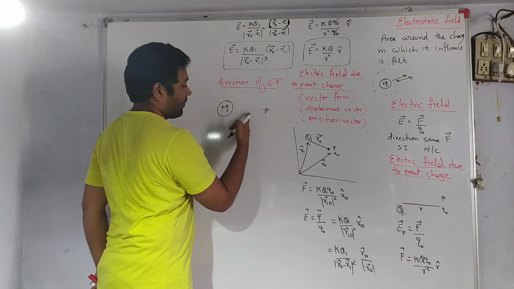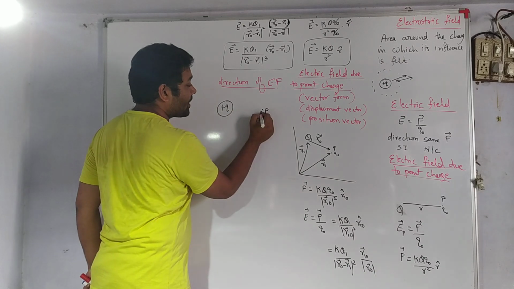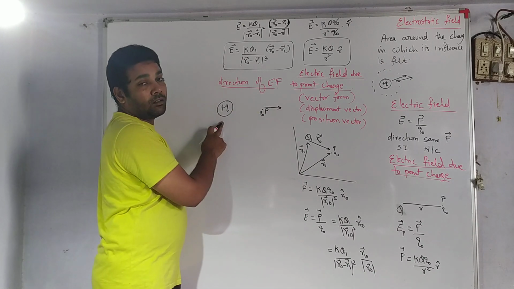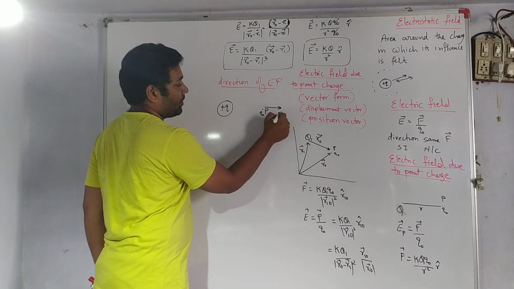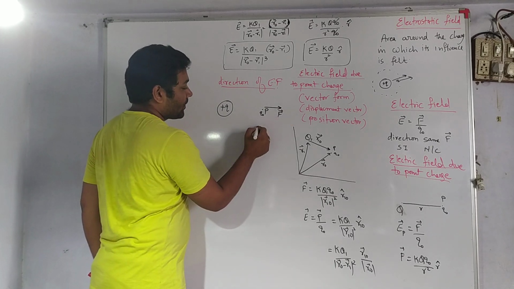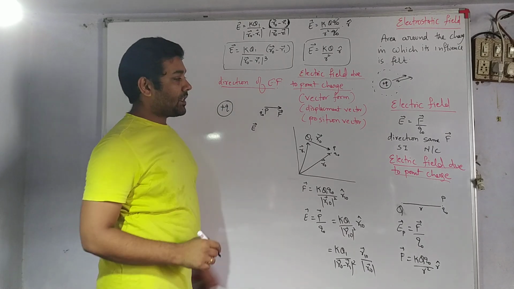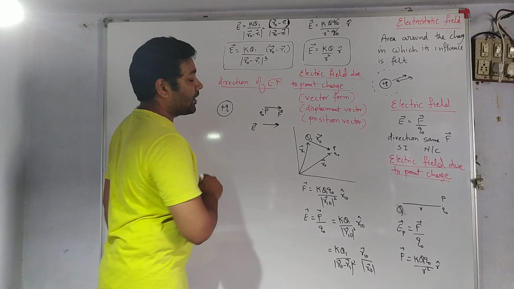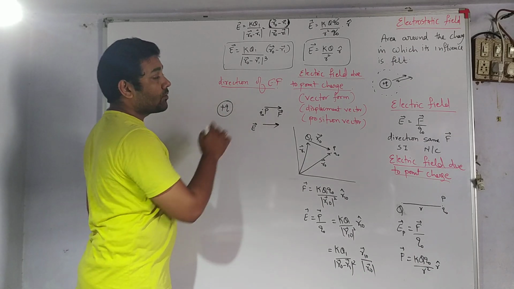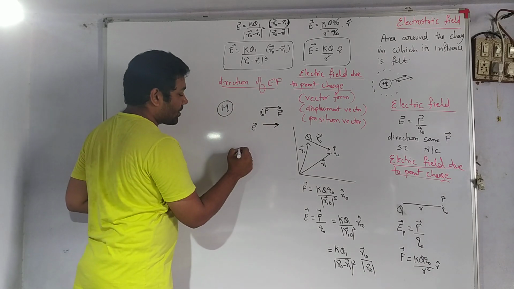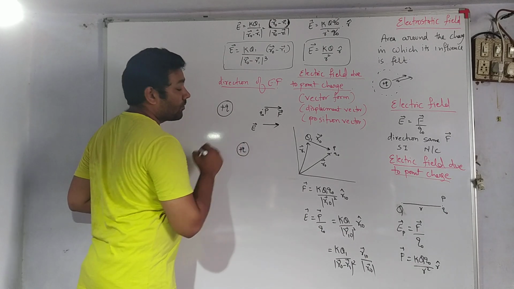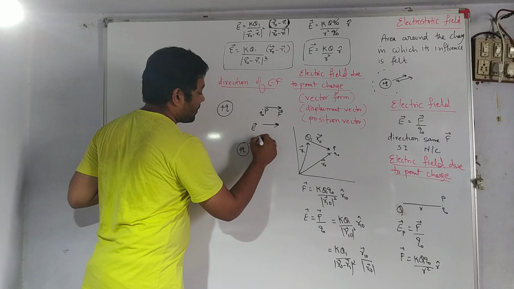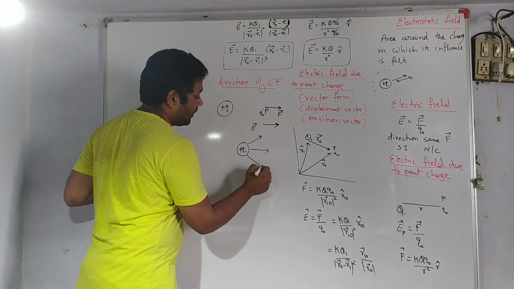Same way. So that force, in which direction will it be? The force will be directed away from the plus Q charge. And similarly, the electric field intensity has the same direction as that of the force. So the electric field also will have a direction away from the positive charge. So what do we conclude from this? We conclude that if there is a positive charge, the electric field will be radially outward.